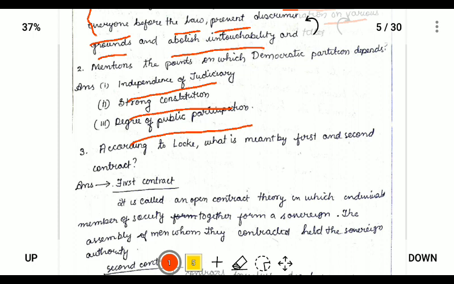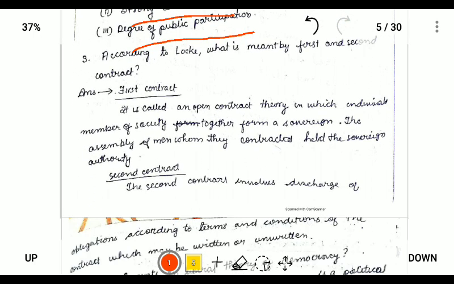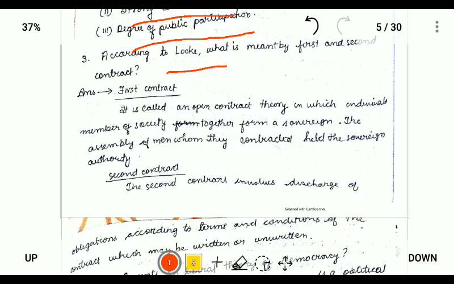So question number 3: according to Locke, what is meant by first and second contract? The first contract is defined as an open contract in which individuals, members of society, come together to form a sovereign. So the theory is under sociology. Locke stated that in the first contract people form together as a sovereign, and this sovereign is termed as a king, monarch, or a hereditary chief.